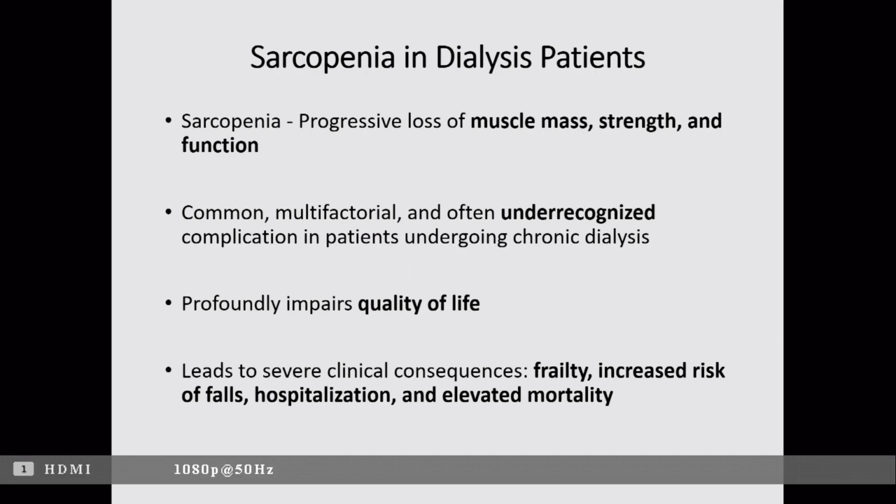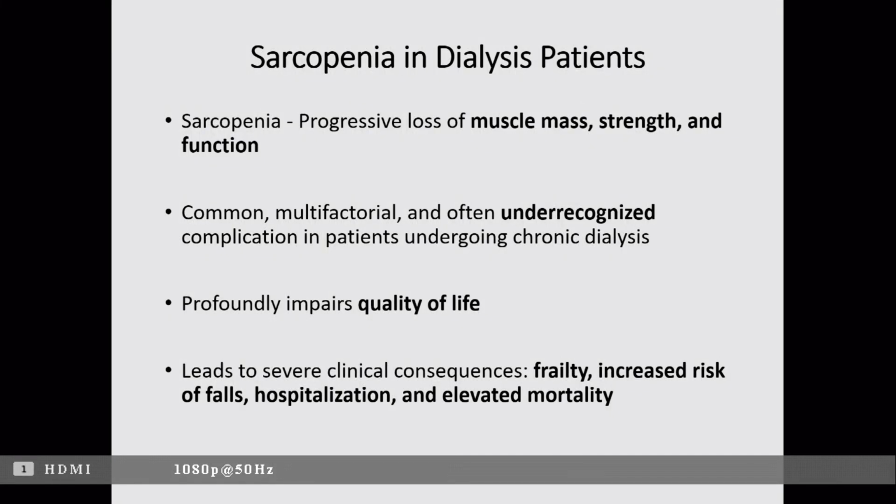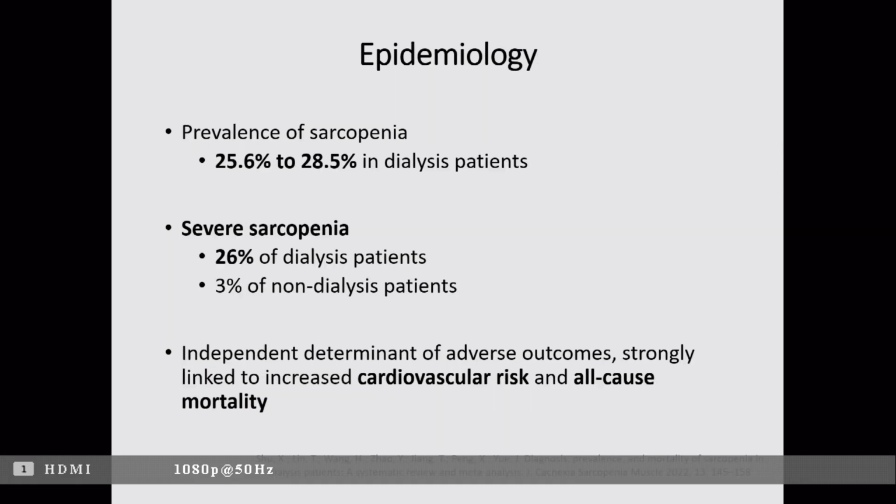So this is a topic, dialysis in malnourished patients, where dialysis itself predisposes them to malnutrition and sarcopenia. So it's a biphasic relationship. Sarcopenic patients are more challenging to manage on dialysis. We will not be discussing that, that is a separate topic. But in short, sarcopenia is progressive loss of muscle mass, strength, and function, and impairs the quality of life in our patients, leading to various complications: falls, hospitalization, morbidity and mortality.